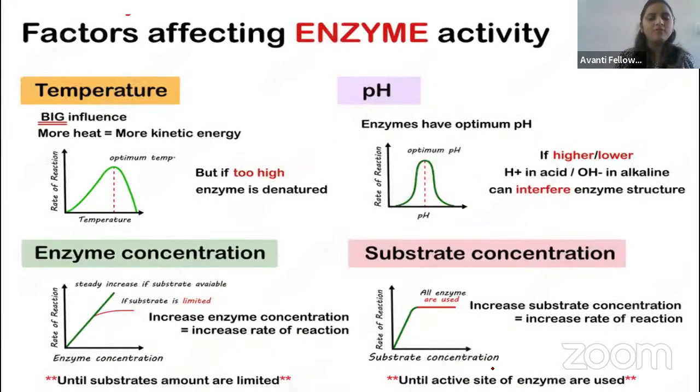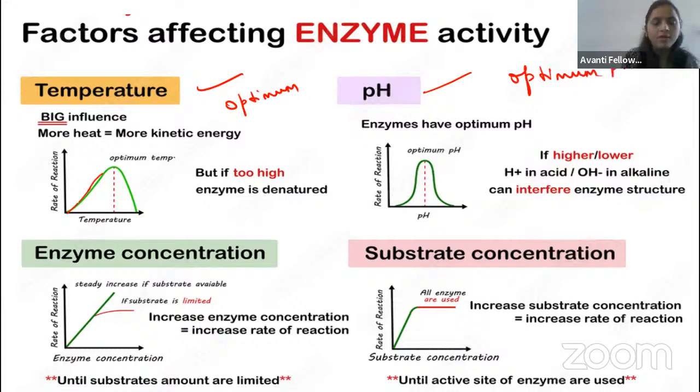Fine. So coming to the factors affecting the enzyme, in the beginning I told you temperature and pH, right guys? When the temperature increases, the enzyme activity increases. All enzymes have an optimum temperature. Always remember, guys, the enzyme has an optimum temperature and an optimum pH.